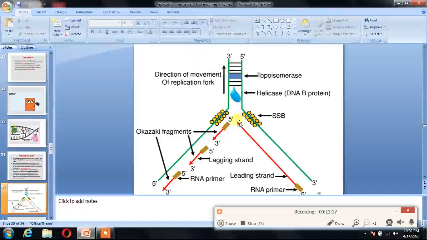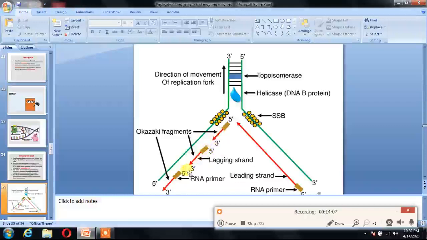This is the diagram you can see here. The DNA is anti-parallel. Here is 3 to 5 and 5 to 3. The synthesis occurs in 5 to 3 direction. When the helicase binds, it separates the double-stranded DNA, and on single-stranded DNA the SSB protein binds, and these are the Okazaki fragments.